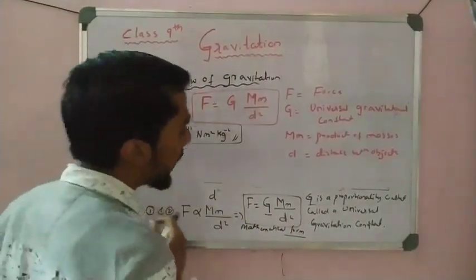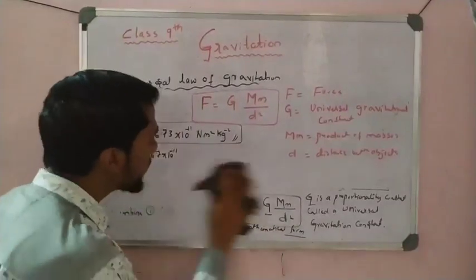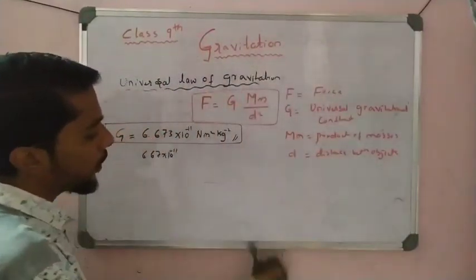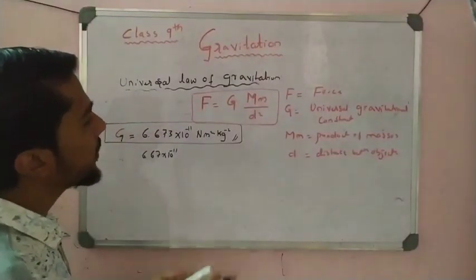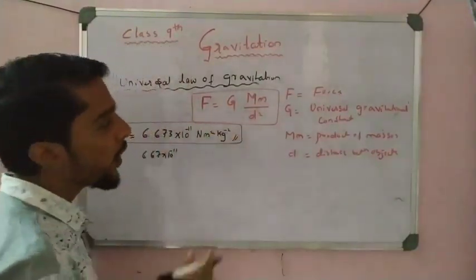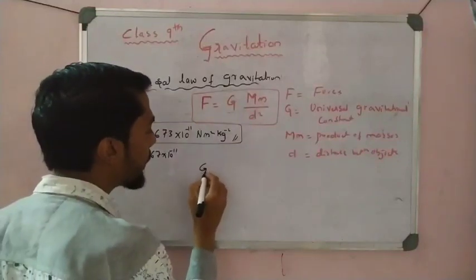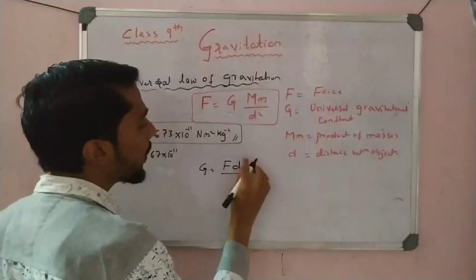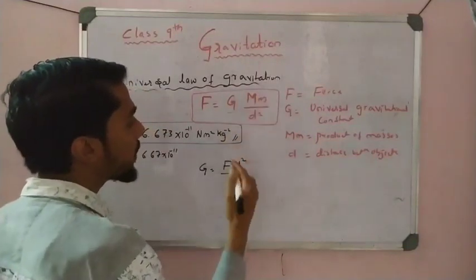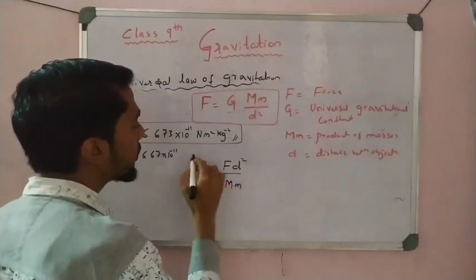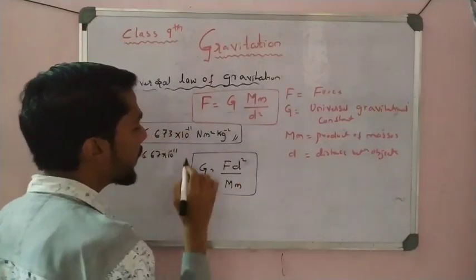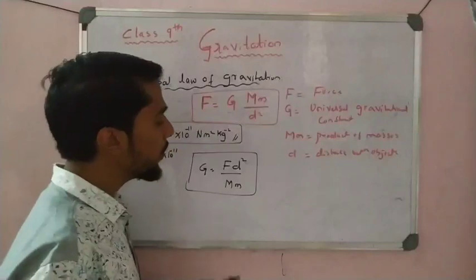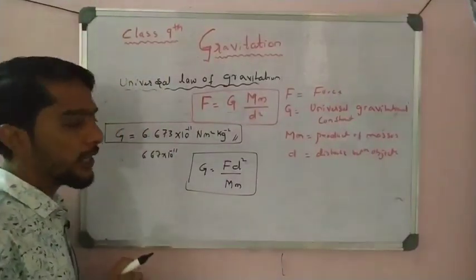Now see here, students, if I make some changes in the formula by cross multiplication, I can find the value of G here. So I put G on one side, and d square goes to the other side. So G is equal to F d square, and Mm on this side, divided by Mm. How do we calculate the value of G? By putting in the values of F, d, and Mm, you get the value of G here.